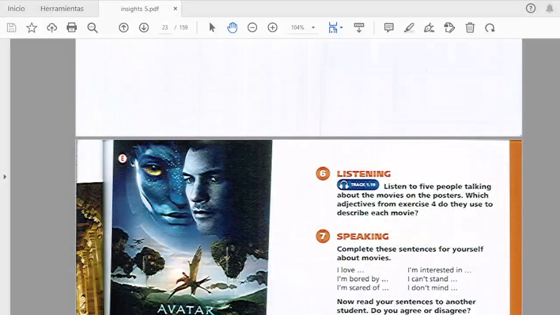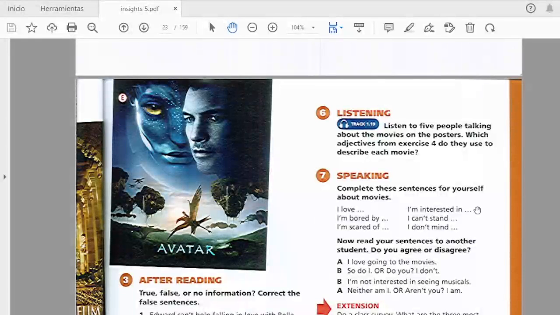After that, we have exercise 6. This is listening. I'm going to send you this audio. You are going to listen to 5 people talking about the movies on the posters. Which adjectives from exercise 4, the previous exercise, do they use to describe each movie? If they mention that the movie is amazing, you are going to write the adjective that they use to describe the movies. You are going to write in this space all the adjectives that they use.